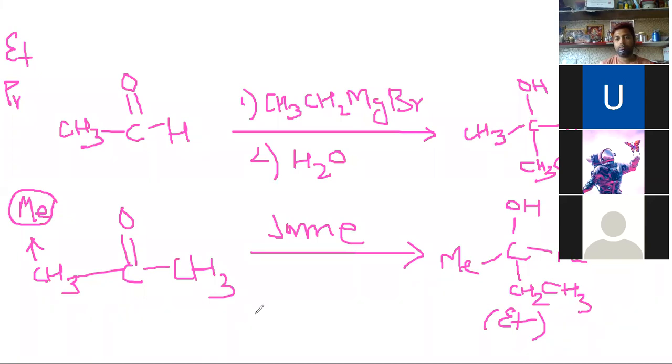Okay, did you understand? Hello students? Yes, sir. See, in both the cases it makes an alcohol. But this is secondary alcohol and this is tertiary alcohol. Can you see? This is secondary alcohol and this is tertiary alcohol. Did you understand? Yes, sir.